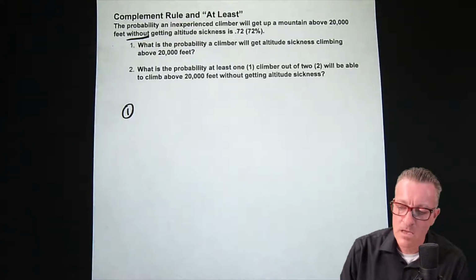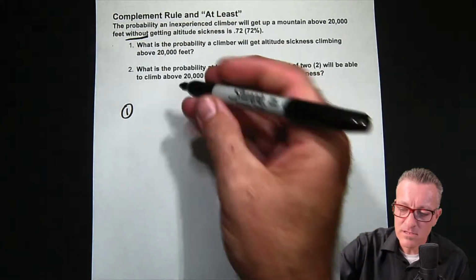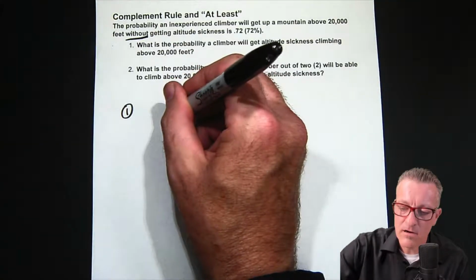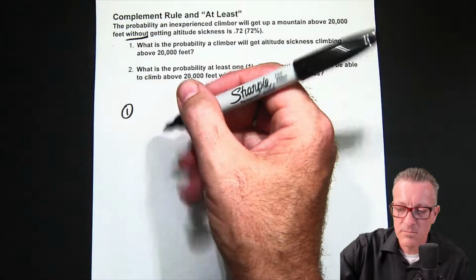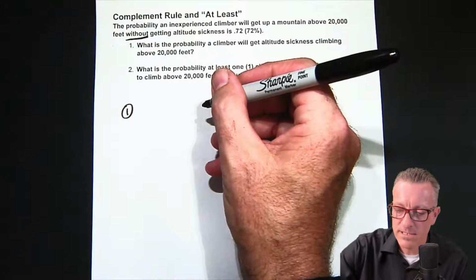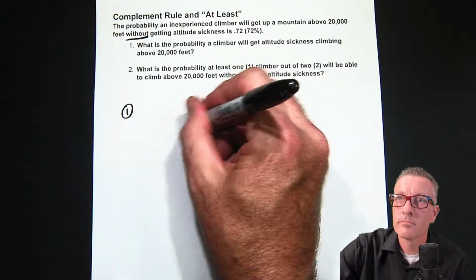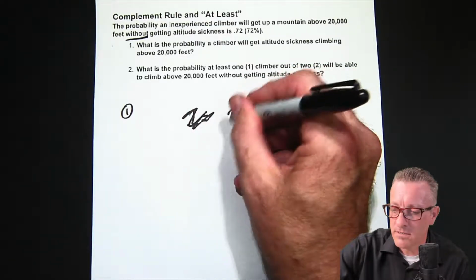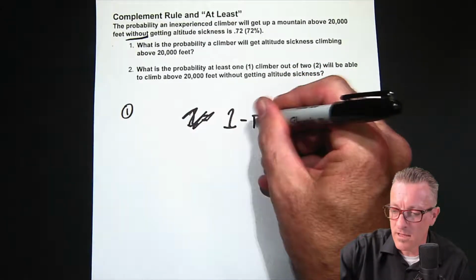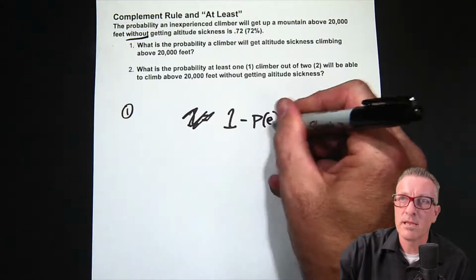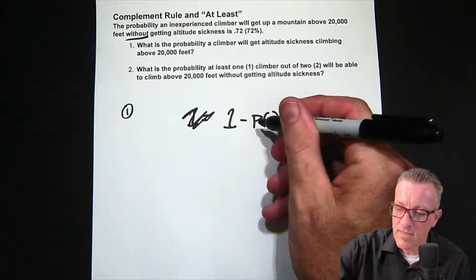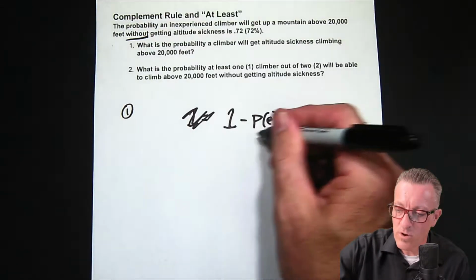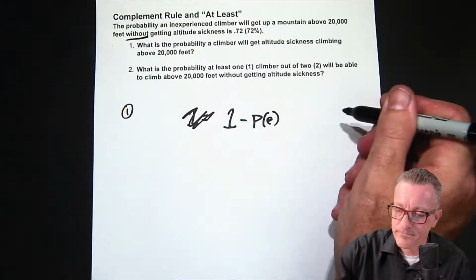All that we usually do with these is take our known probability and subtract it from 1. So we take that stated probability, subtract it from 1, and this gives us our answer.